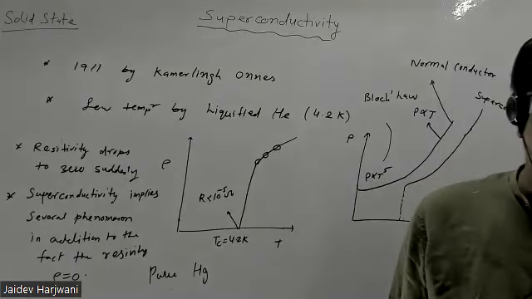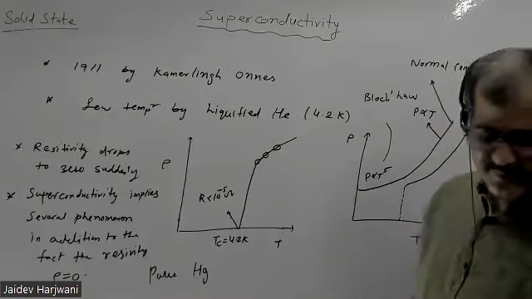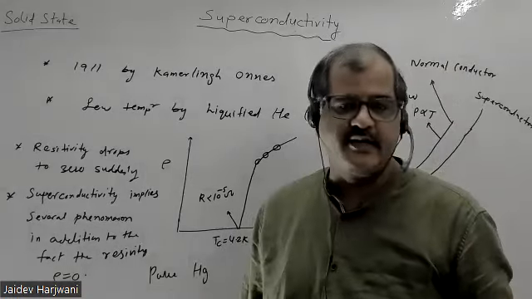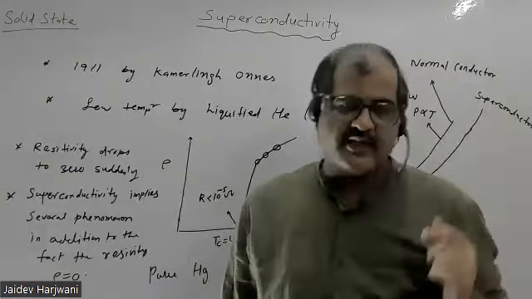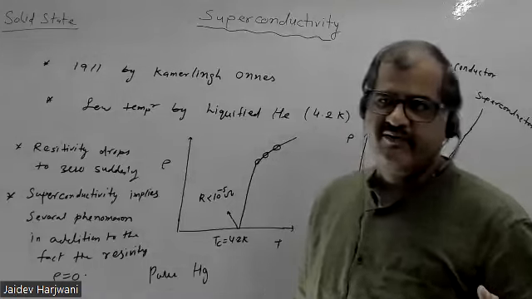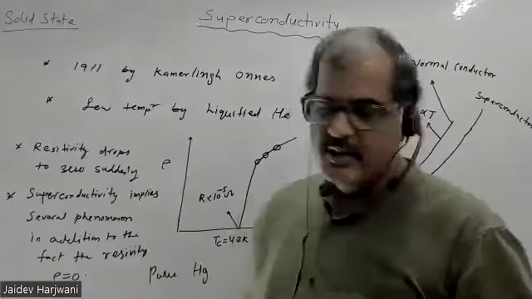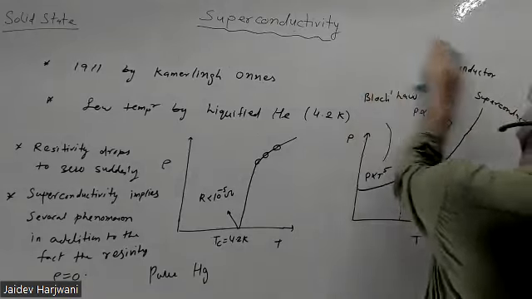So zero resistivity is only one test. If your sample's resistivity suddenly drops to 0 at a particular temperature called the critical temperature, then that material may be a superconductor. It is not necessary, because there are some perfect conductors, or pure samples, whose resistance also approaches 0 when you reduce the temperature. So zero resistivity is not the only test. If you want to test whether a particular material is a superconductor or not, the true test is the Meissner effect.